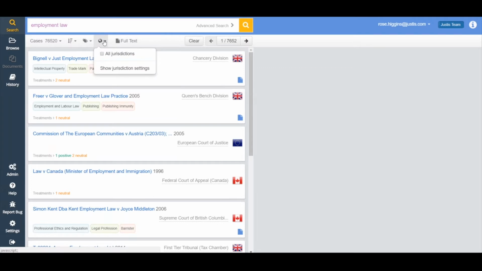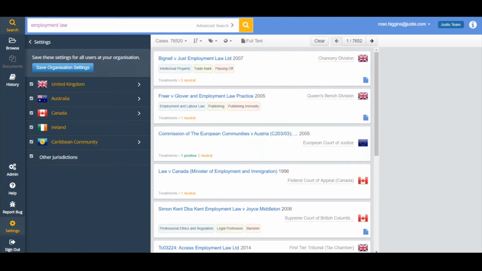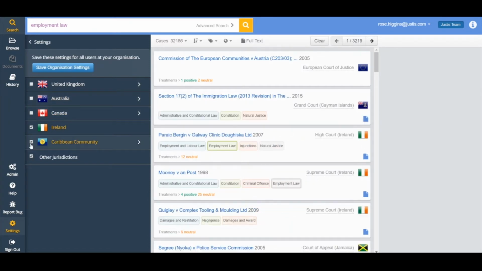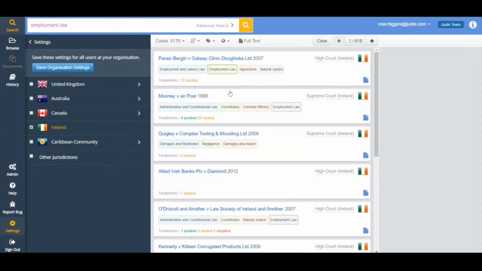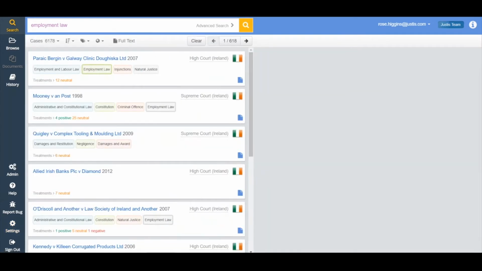We also have the jurisdiction filter here, so you can see that we've got results from the UK, from the EU, from Canada. If I click on show jurisdiction settings, I can see which jurisdictions I'm searching across at this point in time, which is all of them essentially on JustisOne. If I'm particularly interested in Ireland, all I need to do is deselect all of the other jurisdictions, and then I can click from the jurisdiction pane back onto my search results, and you can see that they've automatically been updated, so they're only Irish results that I'm seeing at the moment.